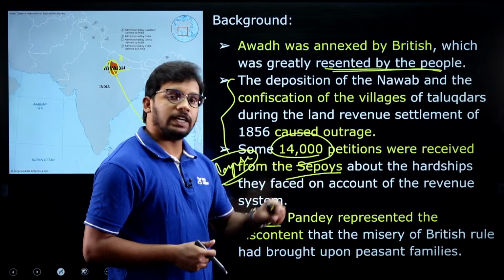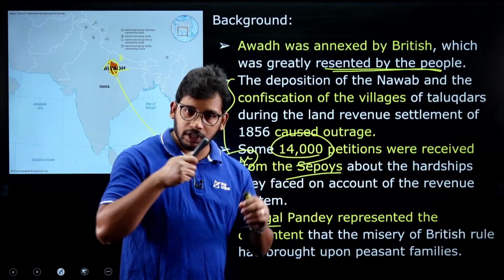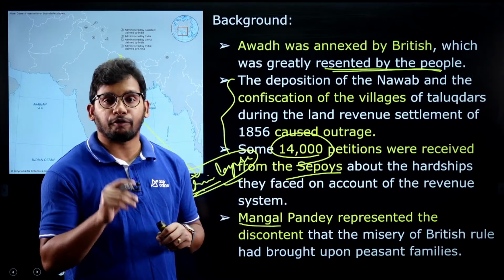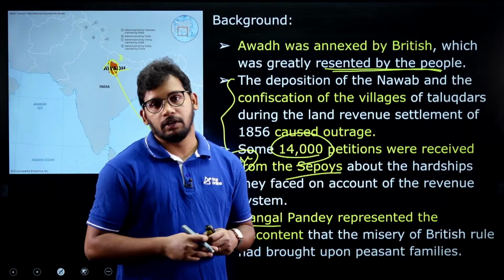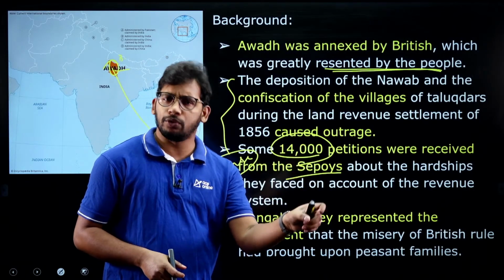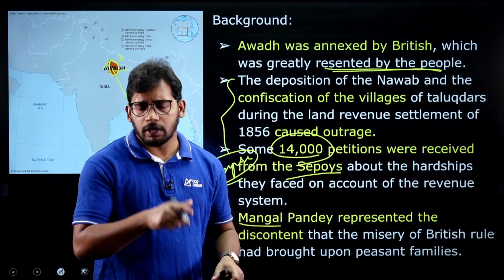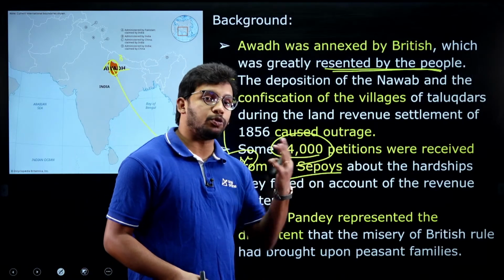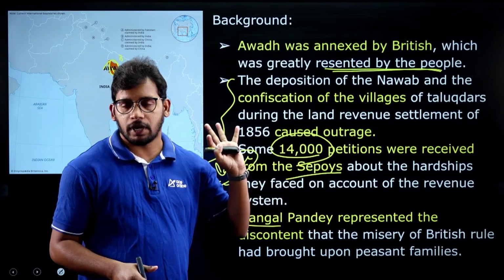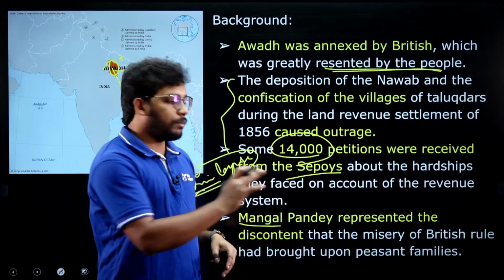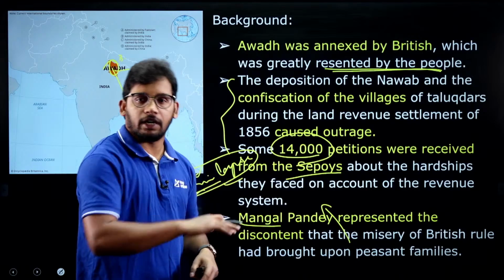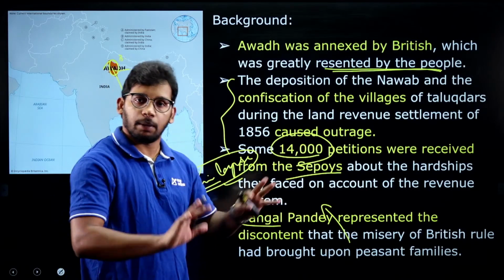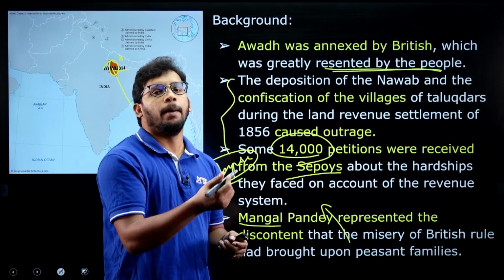It was said that the cartridges used in the gun were made of fat from cow and pig. The cow was very sacred to Hindus, and the pig is considered unclean by Muslims, right? These rumours were spread among the sepoys, and they came to know that the cartridges were made from pig and cow fat.